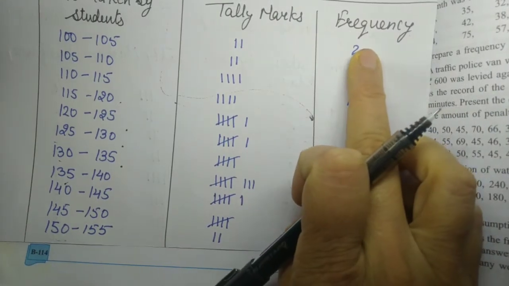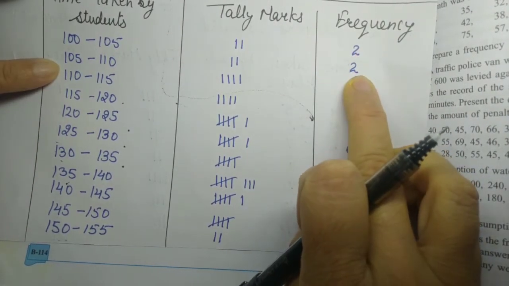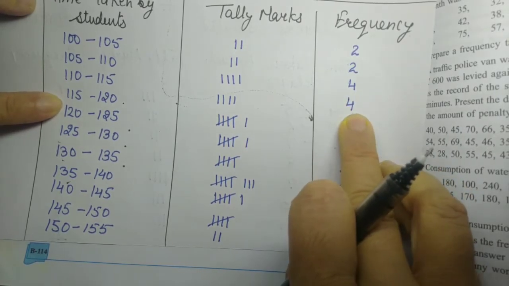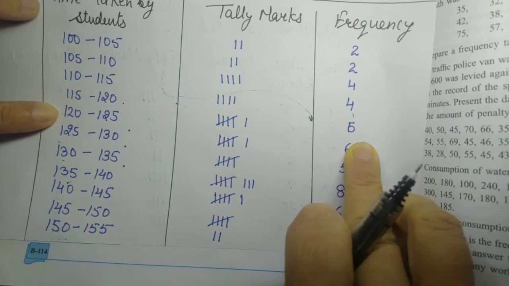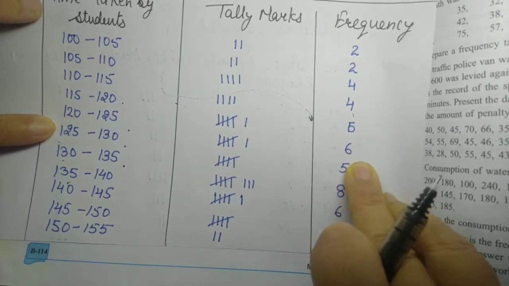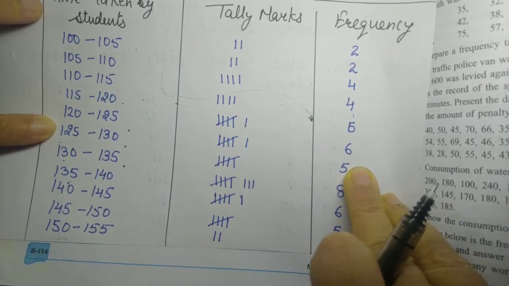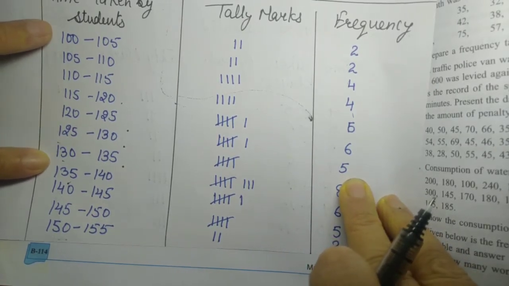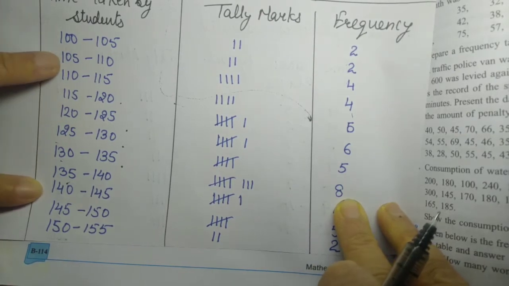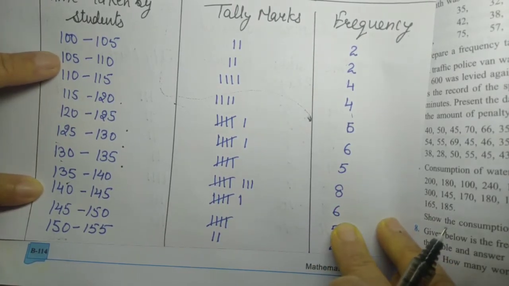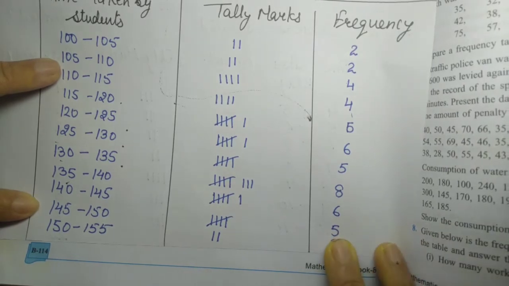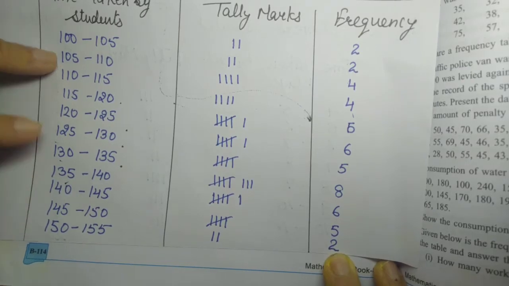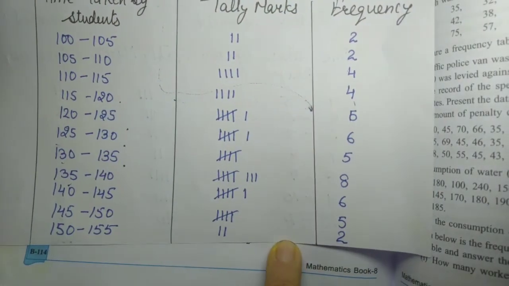So this one, first 100 to 105, 2, 105 to 110, 2, 110 to 115, 4, 115 to 120, again 4, 120 to 125, that is 6, 125 to 130, 6, 130 to 135, 5, 135 to 140, 8, 140 to 145, 6, and 145 to 150, 5, and the last 150 to 155, 2. So students, in this way we have prepared a frequency table.